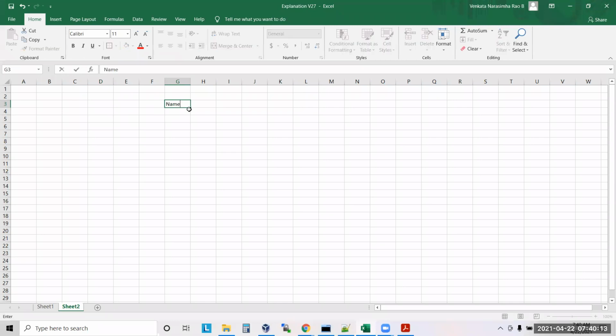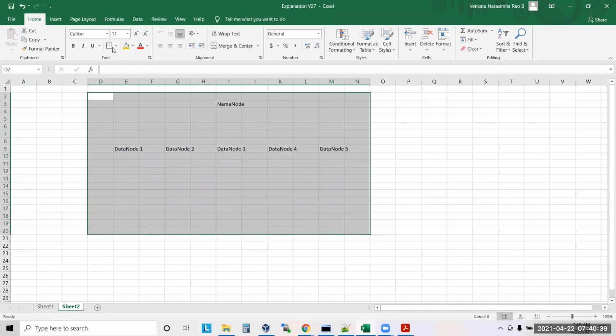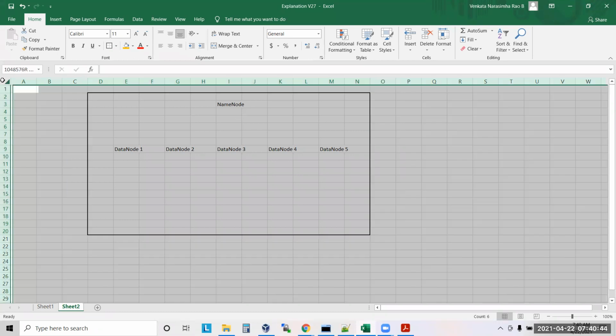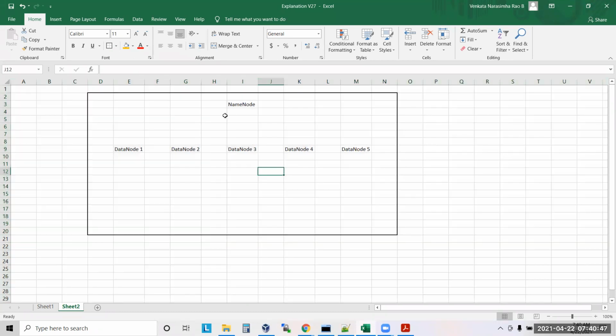So let's say this is your name node server, and this is your data node 1, data node 2, data node 3, data node 4, and data node 5. Let us take this scenario, and I will explain how you can store the data. All these together we are calling a cluster. Will you agree with me? So this is my Hadoop cluster.